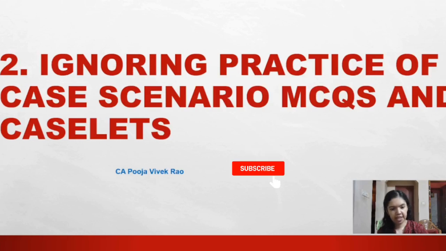The next commonly committed error is ignoring practice of case scenario MCQs and the case scenario booklet. Many students read the theory repeatedly, but avoid solving case scenarios. So you should regularly practice the integrated case scenario MCQs. The ICAI has released a case scenario booklet for this. This is very important. Please go through all the case scenarios in this booklet. And apart from this, you can also solve the MCQs from the MCQ portal. Then go through the RTPs and mock test papers as well, because this will develop your analytical and application skills, which are essential for scoring well in this subject.